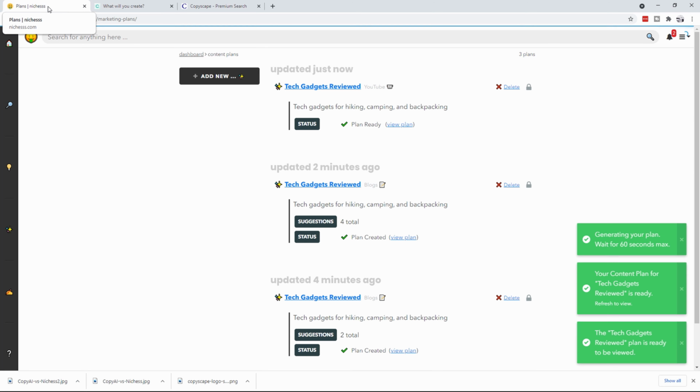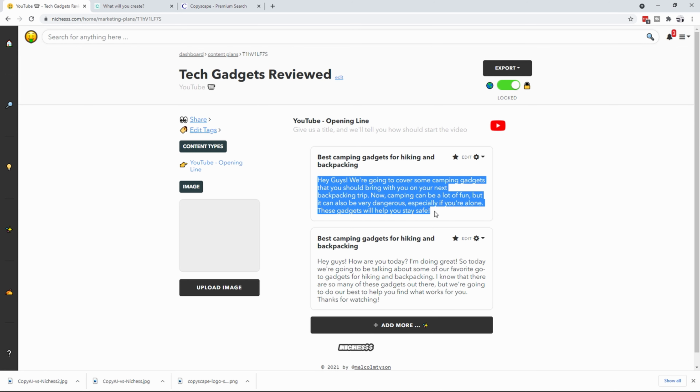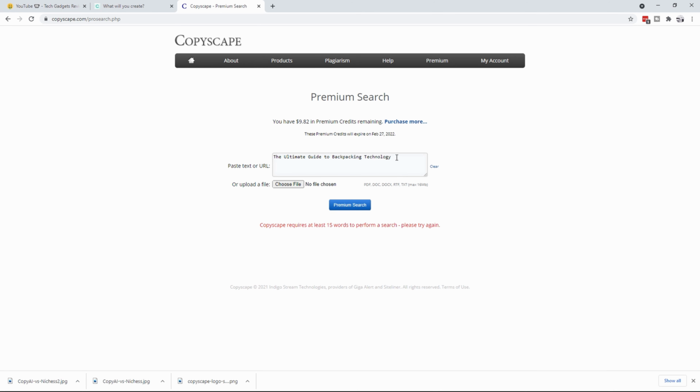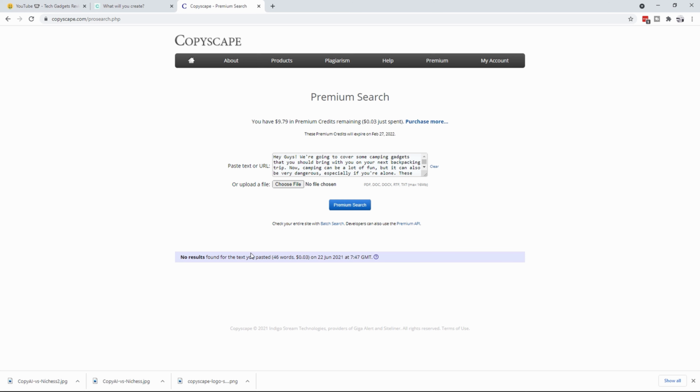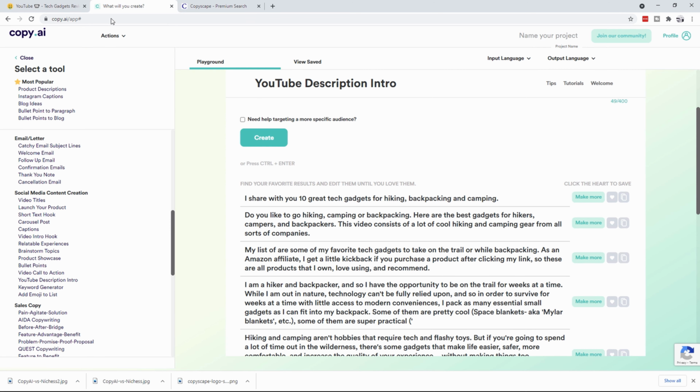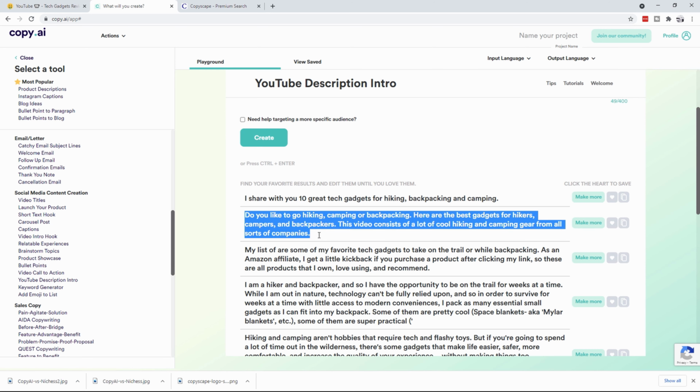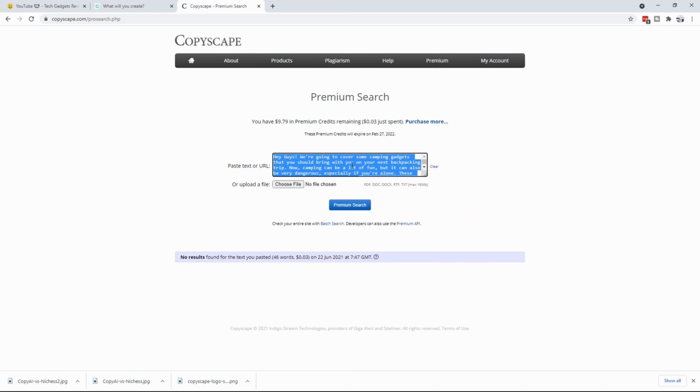So let's go back over to Niches. It's done. So let's grab the first one, and let's go to Copyscape, and let's see what it comes up with. So do a premium search, and it found no results. So once again, Niches actually worked out really well. So let's choose one that's similar here, and we'll take that, and let's paste it in, and let's do a premium search, and Copyscape passed that as well.